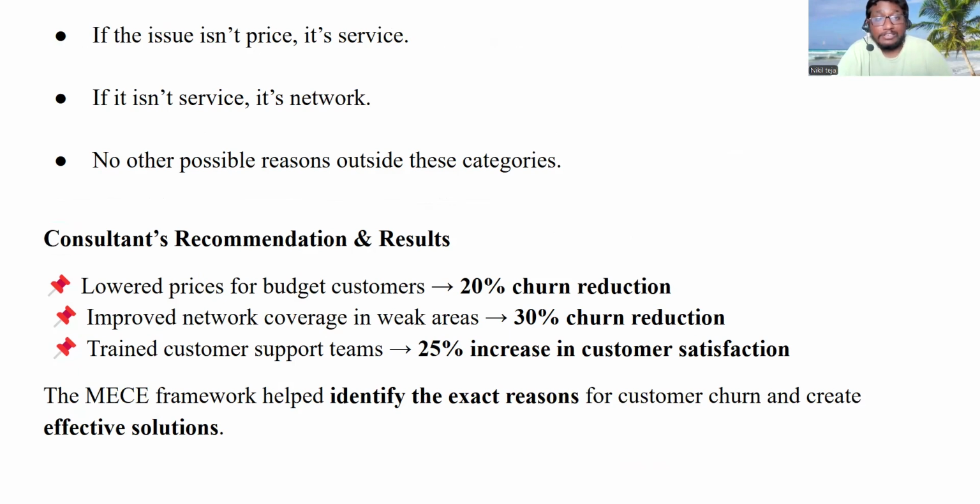So, the consultant's recommendations and results. First one is lowered prices for budget constraints. That gave a 20% churn reduction. That is, the company followed this solution strategy, and they stopped losing customers, you can say. Next, improved network coverage in weak areas gave a 30% churn reduction. Again, by following this, they stopped losing more customers.